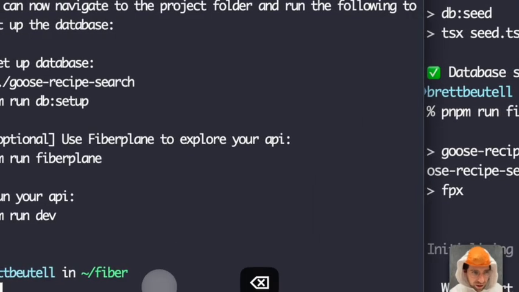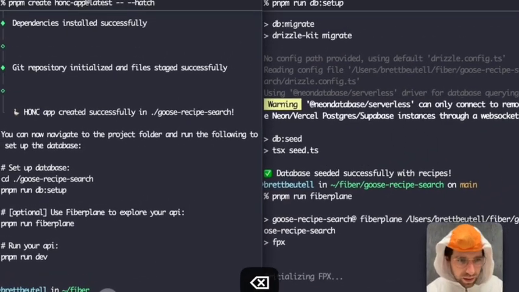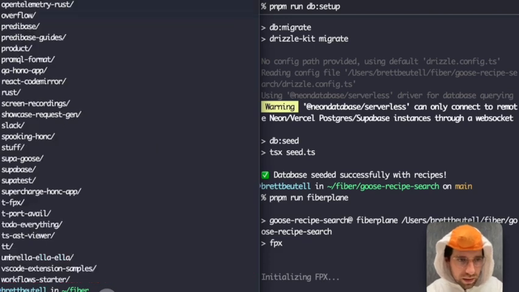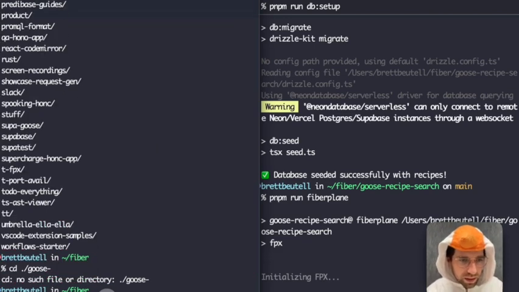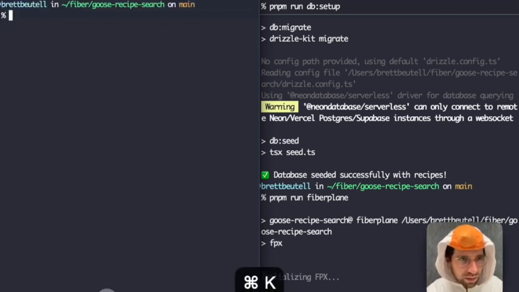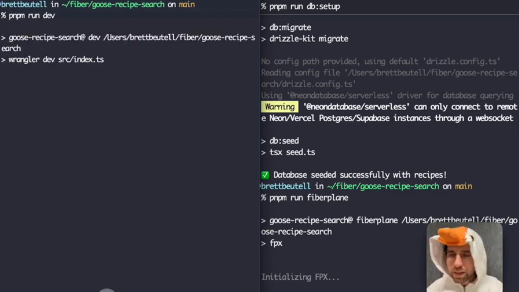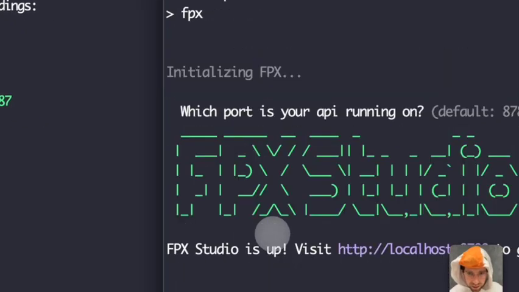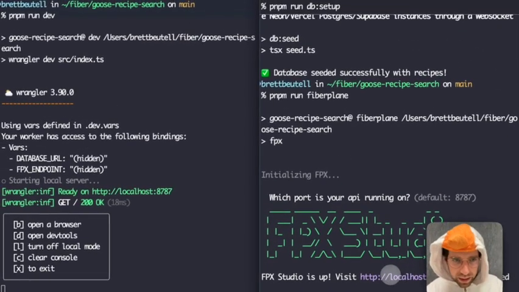So I should also just kick off my... okay, I'm in this other terminal window. I'm going to kick off my API. Oh, I need to cd goose. I have so many goose repositories. Okay, pnpm run dev. Perfect. That's running. Okay. And it looks like I have my API running right here.